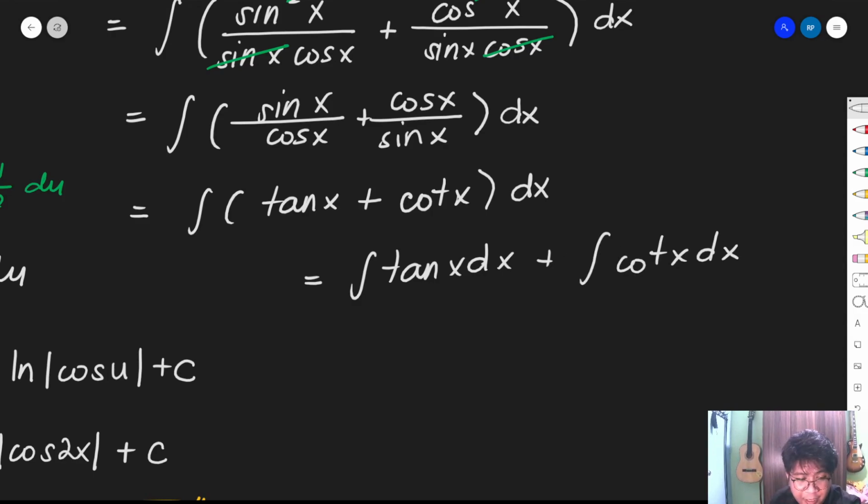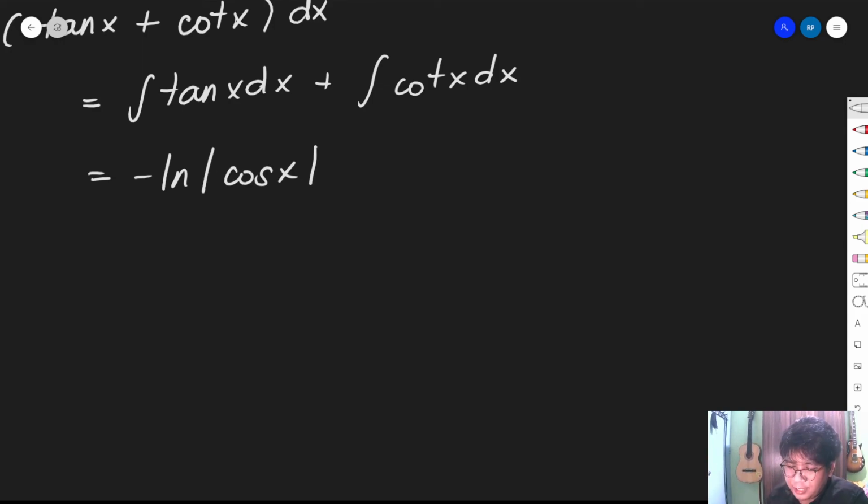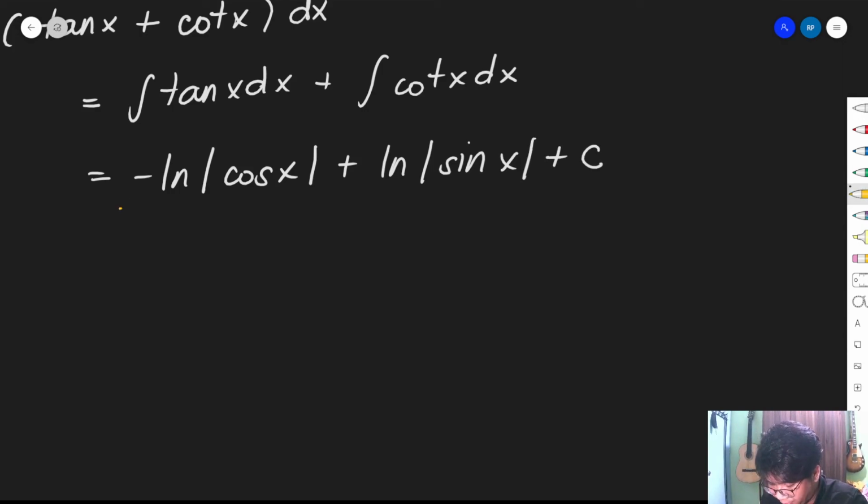We have those based on our formulas. The integral of tangent x dx is negative natural logarithm of cosine x, and the integral of cotangent x is the positive natural logarithm of sine x, plus c. This can be our answer.